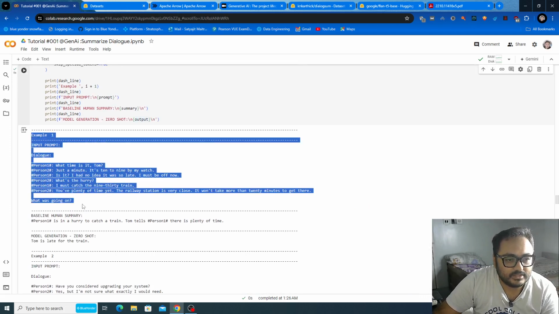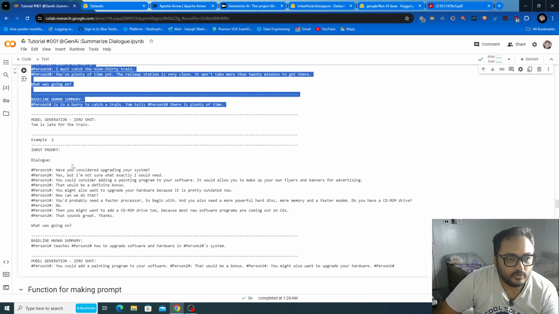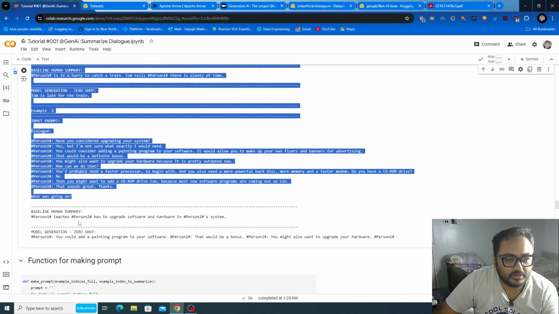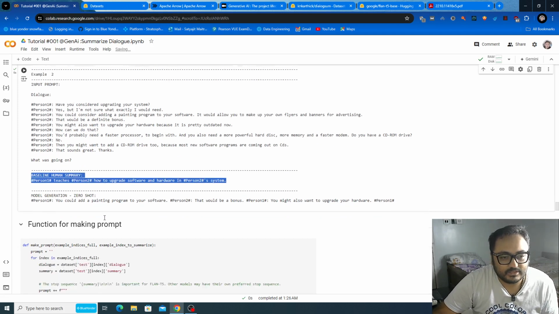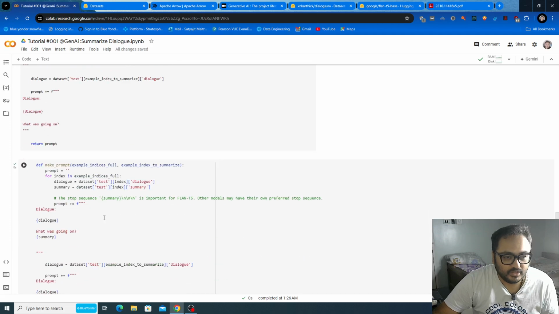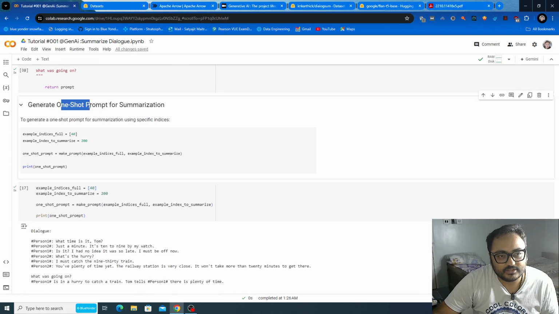We pass this as the example, and when we provide the actual task, we expect the model to generate output similar to this one. Then we can see that the model learns something. As we are passing one example, it is called a one-shot prompt for summarization.